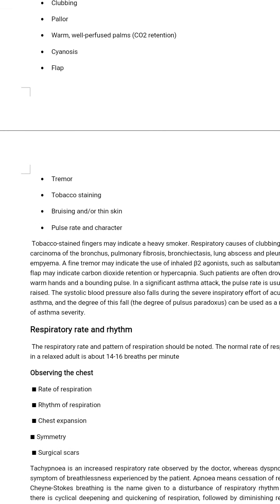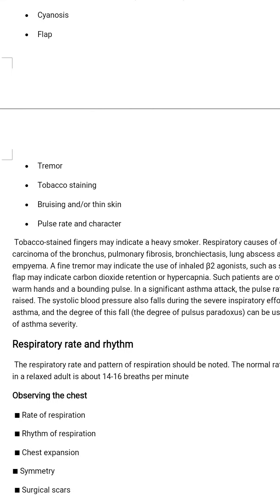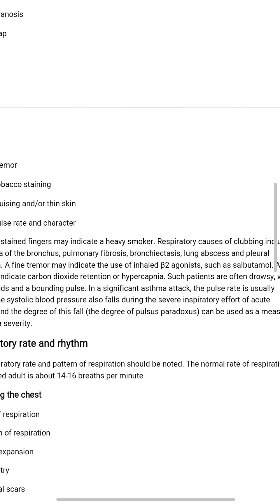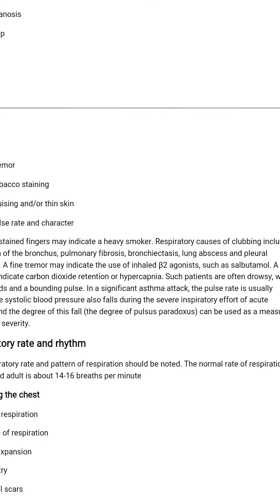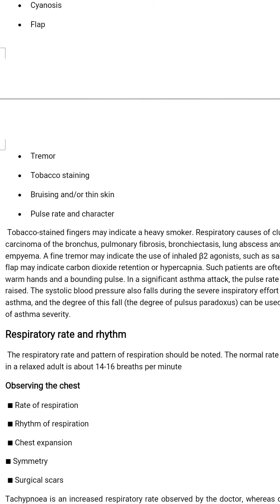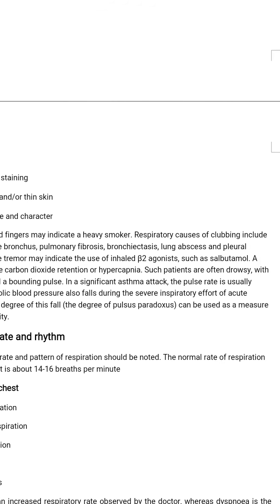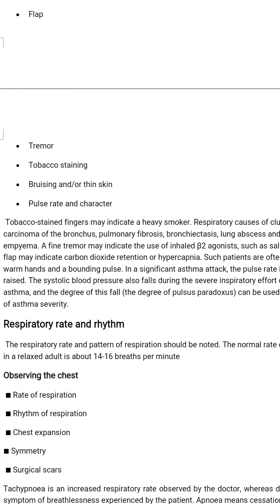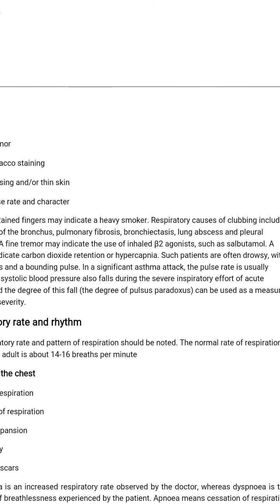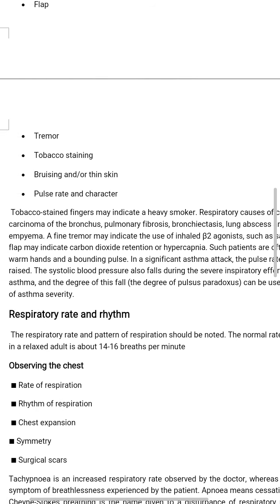Tobacco stained fingers may indicate a heavy smoker. Respiratory causes of clubbing include carcinoma of bronchus, pulmonary fibrosis, bronchiectasis, lung abscess, and pleural empyema. A fine tremor may indicate the use of inhaled beta-2 agonists such as salbutamol.